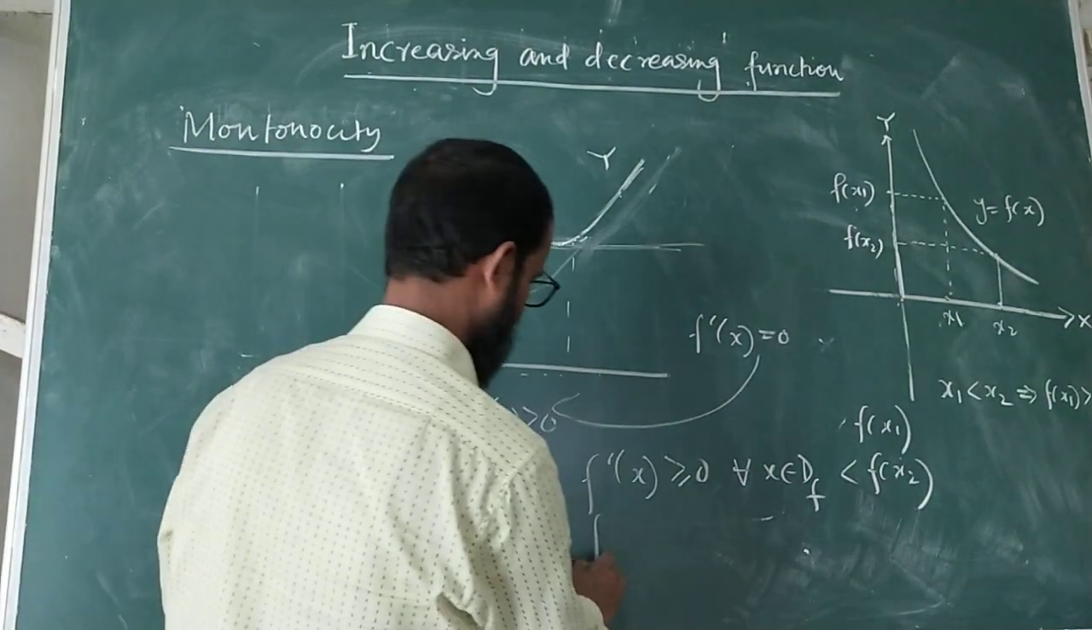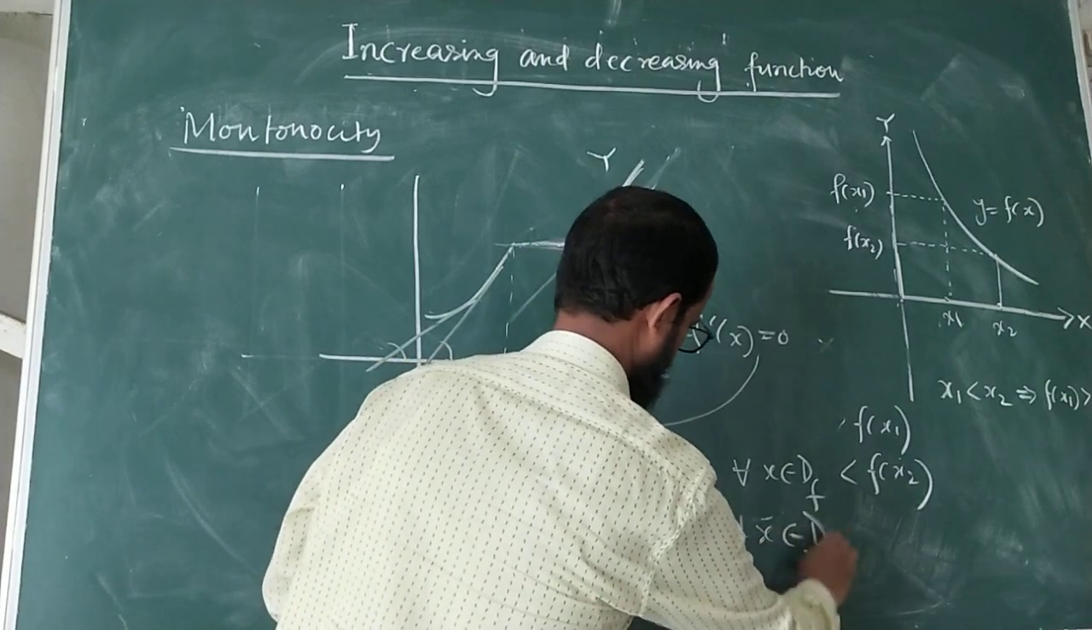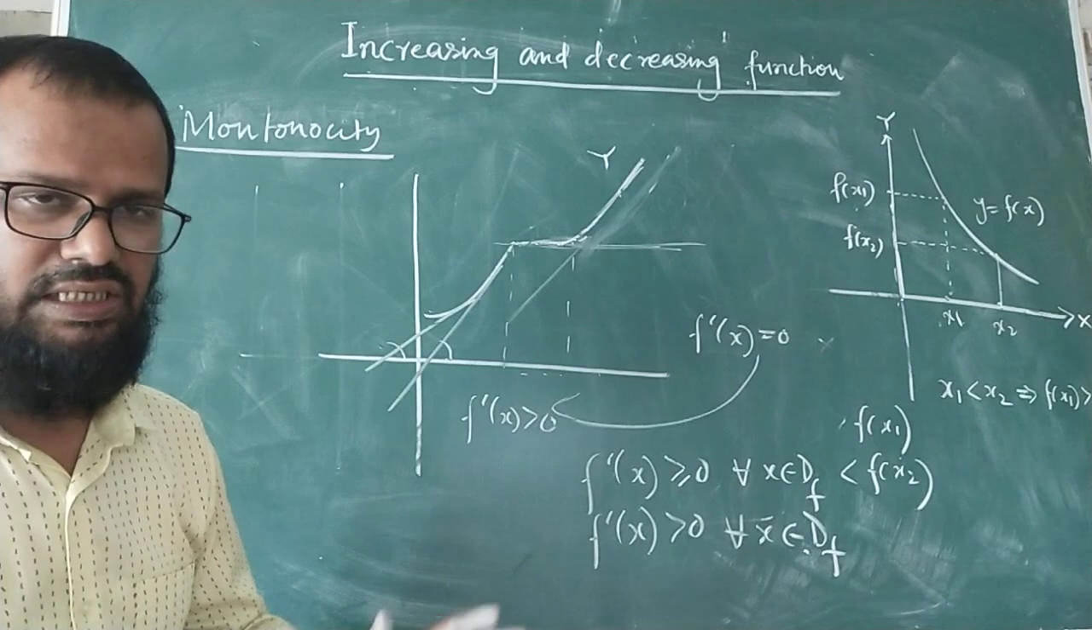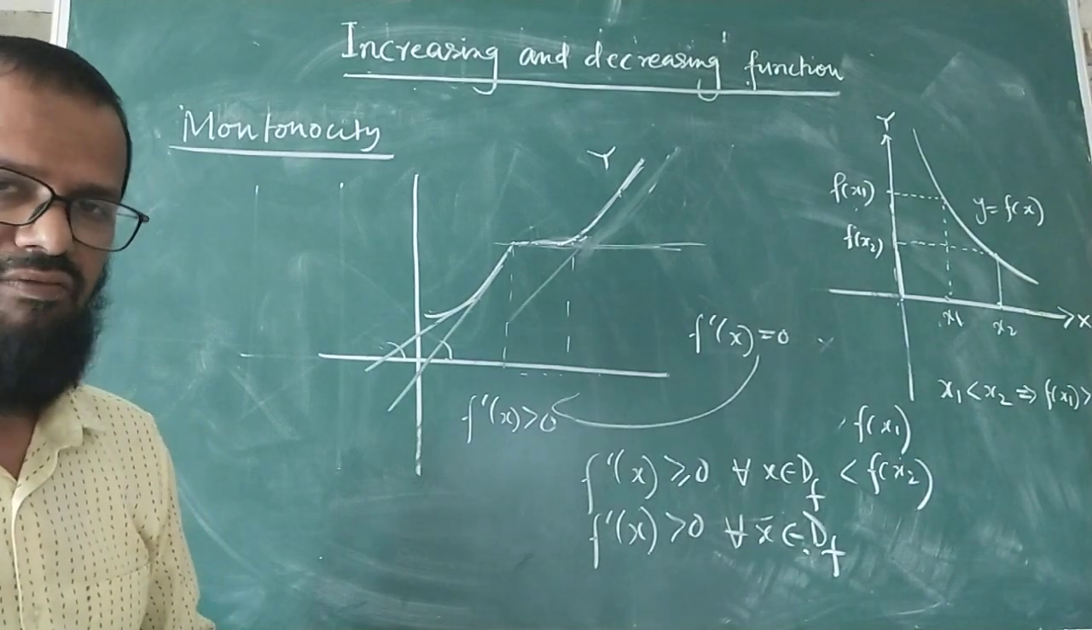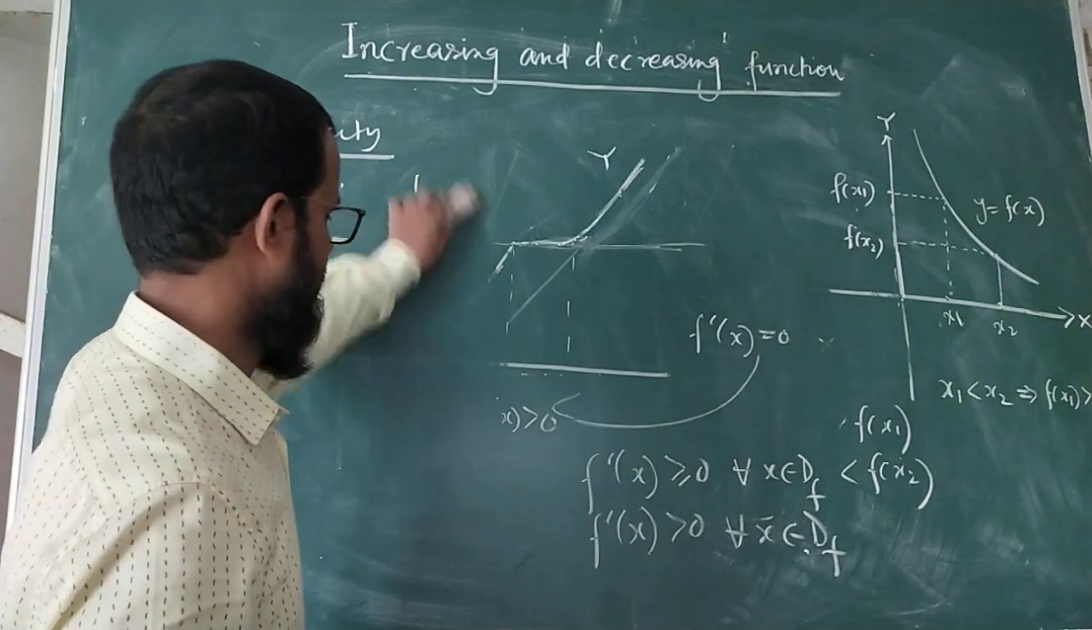And when you get f dash x strictly greater than 0 for all x belongs to the particular domain, then you can say that it is a strictly increasing function. Okay. I hope you understand. Now going for a decreasing function.